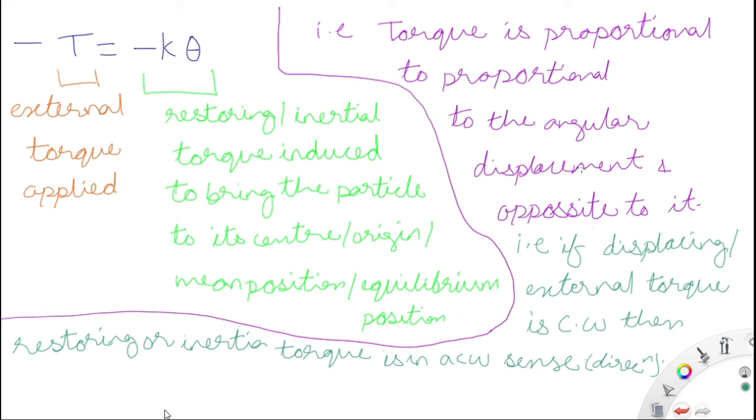So torque is proportional to the angular displacement and opposite to it. If the external torque causing the displacement is clockwise, then the restoring or inertial torque is in the anti-clockwise sense, meaning opposite to that.